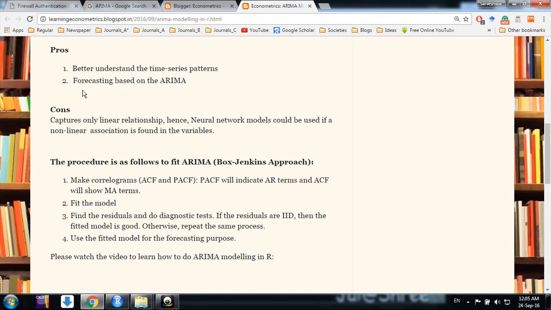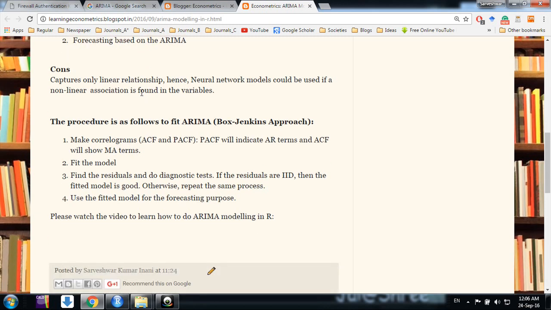The benefit of ARIMA is it's very simple and by which you can understand the patterns of the time series, and it could be used in forecasting based on the ARIMA modeling. If you ask what is the problem with it, its assumption is that the relationship between the variables is linear. If you find that the relationship is non-linear, it could be quadratic or any other relationship, then we can use other models like genetic algorithm or neural network models. This is beyond the scope of this video.